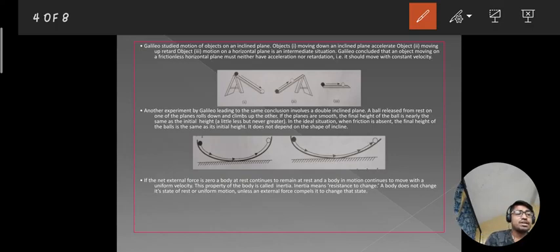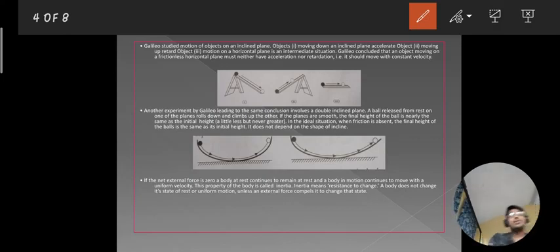after doing some of the experiments, the motion of an object moving on a frictionless horizontal plane, just mark my words, frictionless horizontal plane, neither has acceleration nor retardation. Aristotle didn't say these words. So Galileo, after his experiments, concluded that an object moving on a frictionless horizontal plane neither has acceleration nor retardation. It will move with a constant velocity.